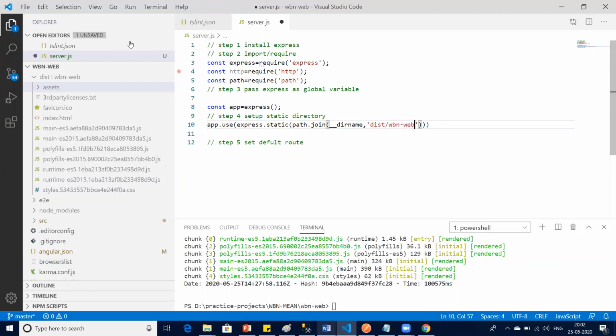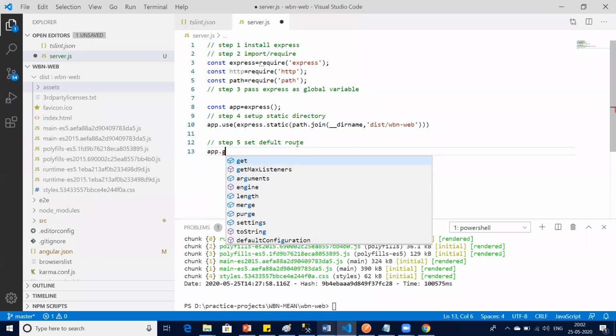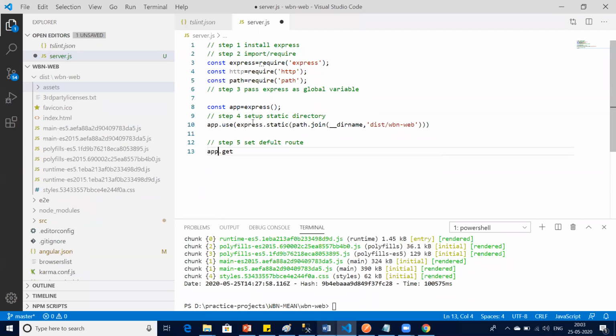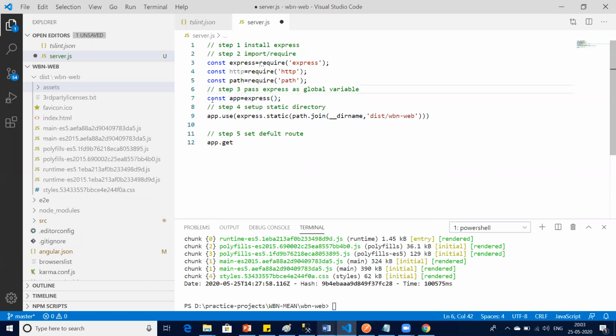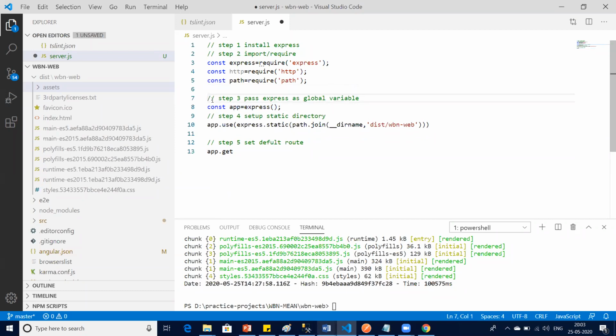Okay, let's set the default route. In fact, step 6 is also there, but let's go step by step. So step 5, set a default route. The default route will be like app.get. Do remember, guys, this app is nothing but the express package only, right? App is nothing but what is representing express. So if I say app.use, it is as good as saying express.use, right?